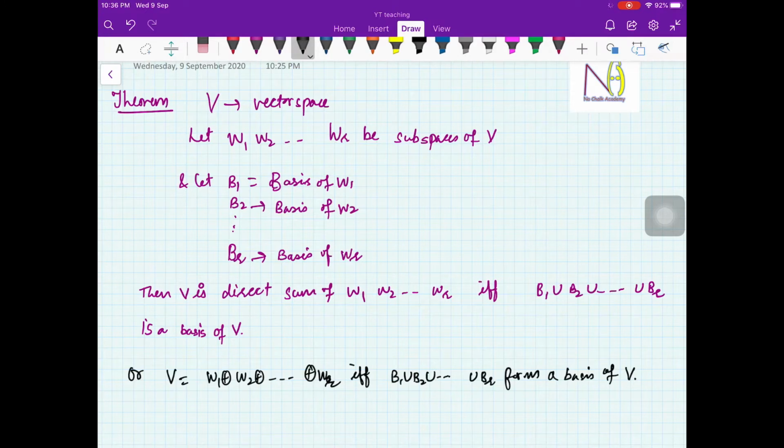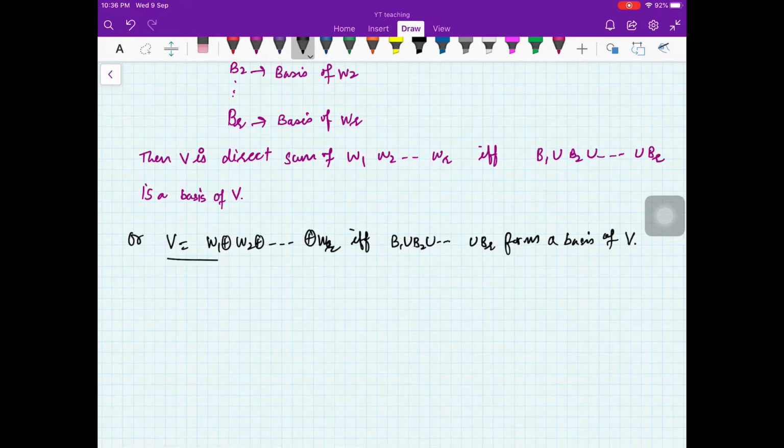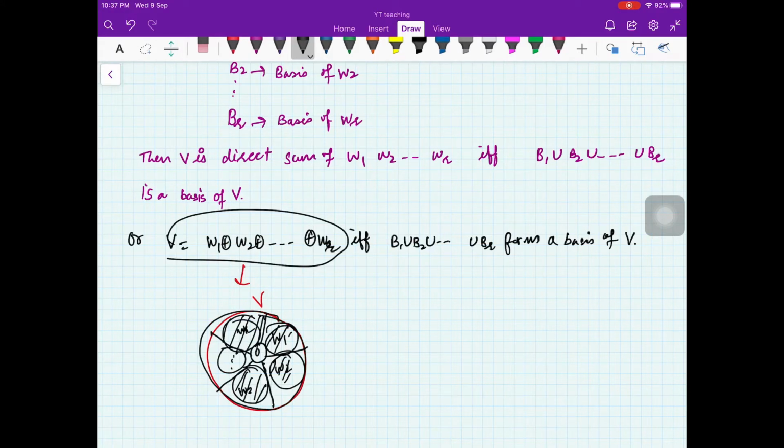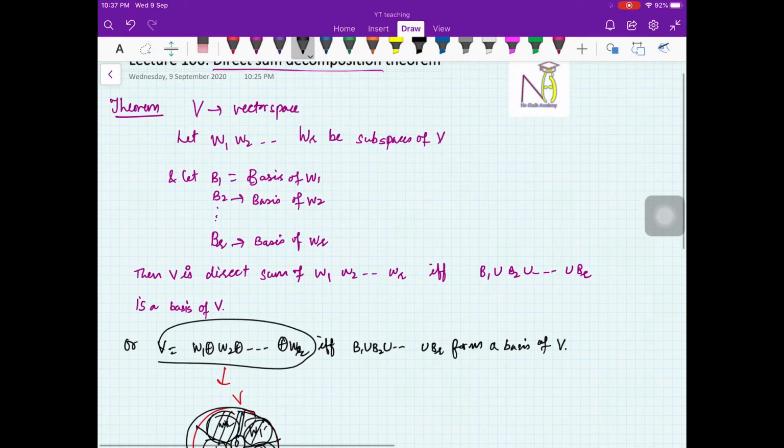So I think this should be quite clear. As we saw in the last video, this implies the situation is something like this. This is your vector space V, and here is the common element 0. This is W1, W2, W3 and so on up to WR. We can very clearly see that W1, W2, up to WR have nothing in their intersection except the 0 element. So obviously when you take the union of their bases, that will form a basis for V, but we will prove it rigorously in this video.